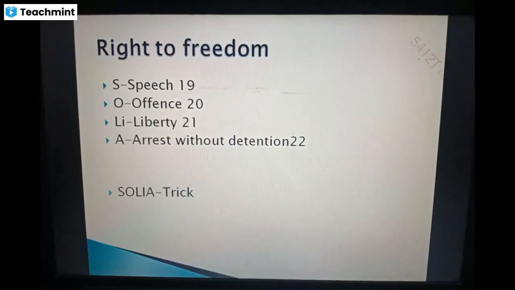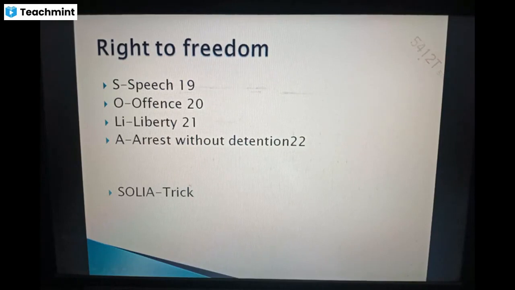Right to freedom, for that you have to remember a trick named SOLIA. S stands for speech, right to speech, that is Article 19. Next, O for offense, right against offense, Article 20. Next, LI for liberty, Article 21. Right to education for children more than 14 years, for that there is Article 21A.